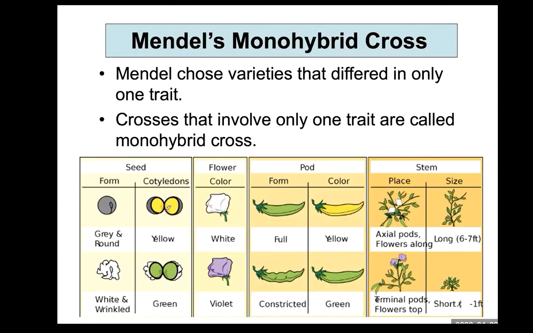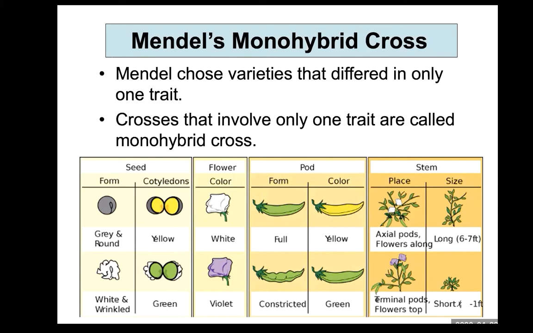A pea plant producing yellow seed is crossed with a pea plant producing green seed, to see what kind of seed color appears in the next generation. But he only deals with one kind of trait. In this case it is seed shape. In this case it is seed color.